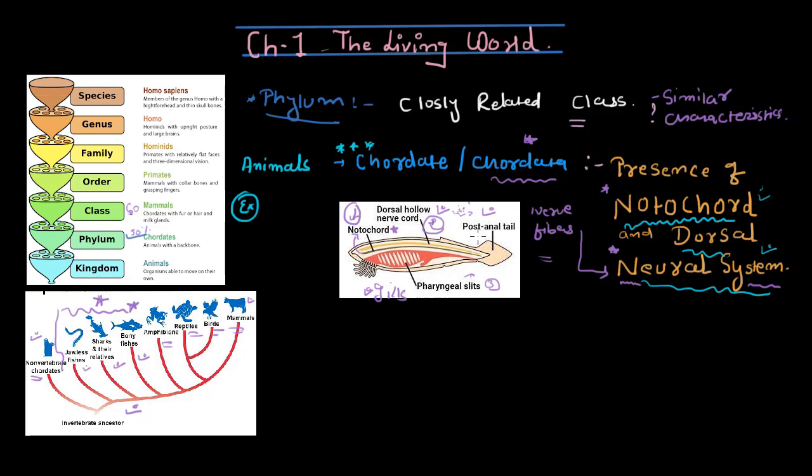Then there is the post-anal tail. Why do we call it a post-anal tail? This is the fourth character. Post because it is on the posterior part of the whole body. Anal tail, a tail after the anus. After the anus there is a tail for movement, so it is called post-anal. If all of these characters are there, then you put the organism in the phylum Chordata.